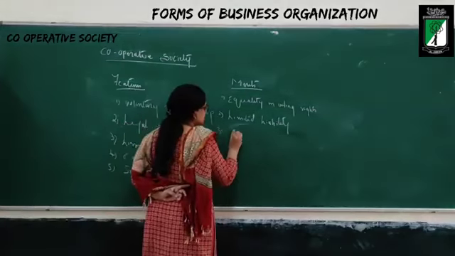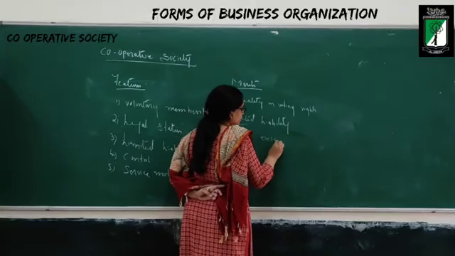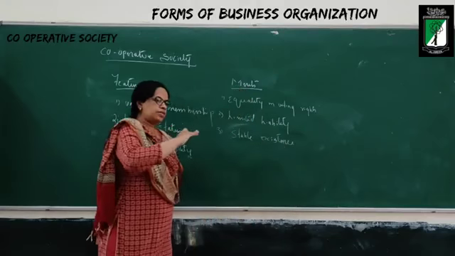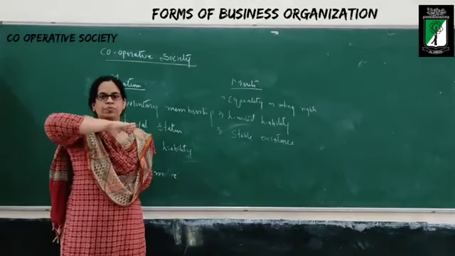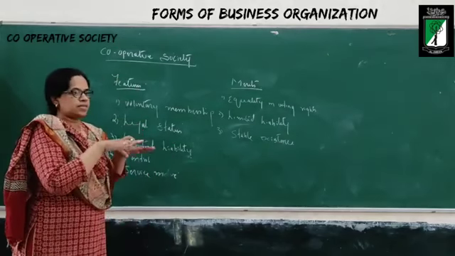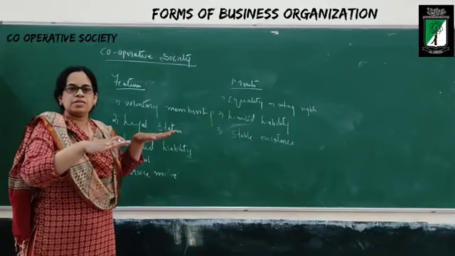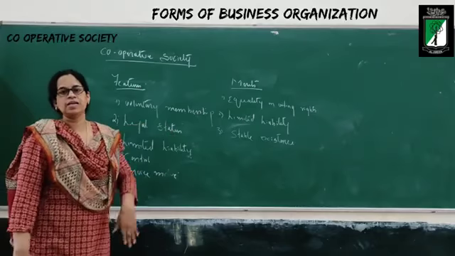The next one is stable existence. What do you mean by stable existence? The society will continue for a very long time. If a member dies, retires, or leaves the business, it is not going to affect the functioning of the cooperative society.